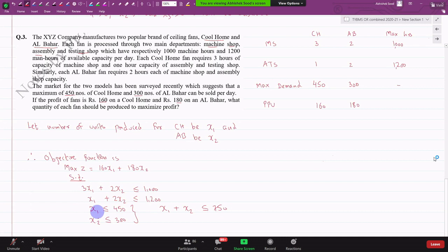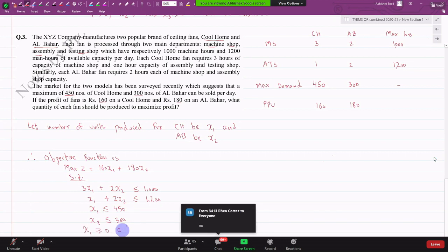Yes or no? Acha, can you produce negative fans? You can have losses, you can have negative profit, but you cannot have negative units, can you? No, you cannot. Are we clear? Problem is over. We have formulated a business problem into a mathematical problem. Got it? Chalo, I'll share the screenshot of this with you.